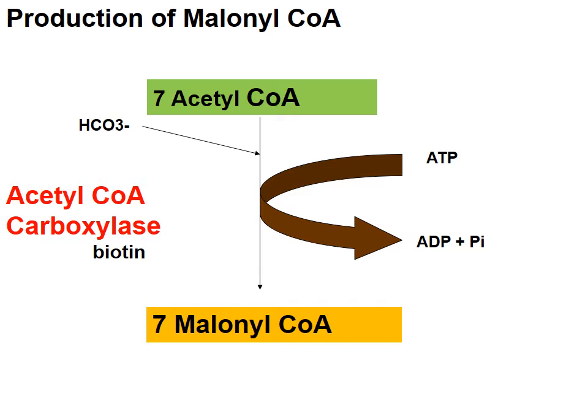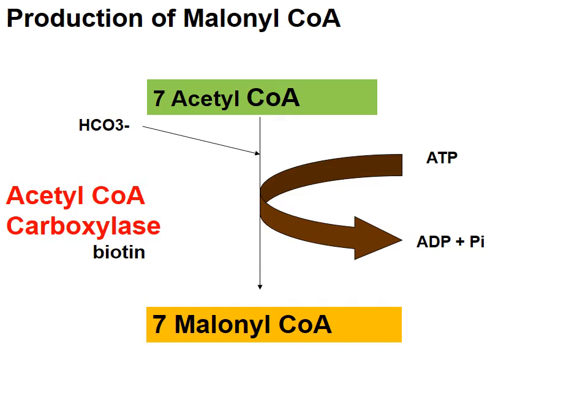Now, how does this conversion take place? This conversion takes place in the presence of an enzyme called acetyl-CoA carboxylase. It fixes carbon dioxide to acetyl-CoA, and the source for this carbon dioxide is bicarbonate. And remember, you have studied in your enzyme topic that carboxylase requires biotin as a coenzyme.